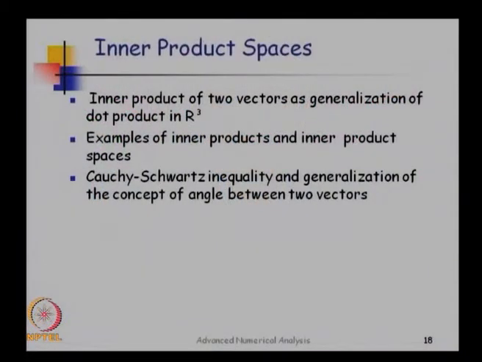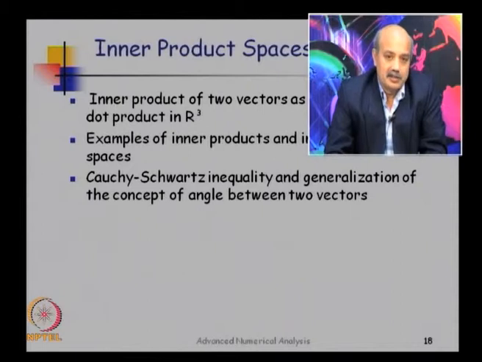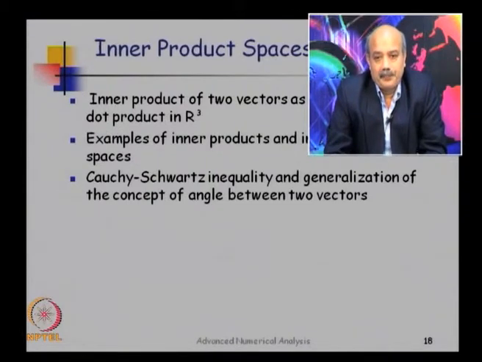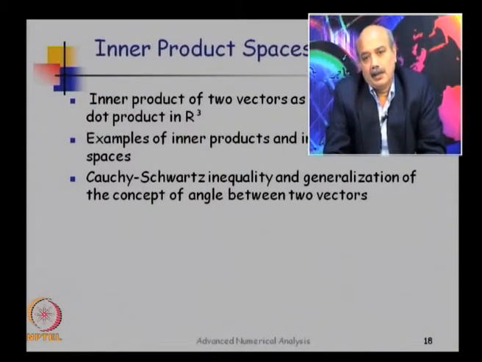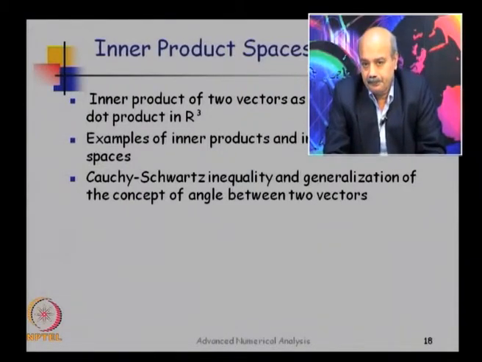Well, one of the fundamental equations that we use in 3 dimensions is that cos theta, the angle between any two vectors, is the dot product of two unit vectors in two directions. So if I have vectors A and B, I find the unit vector along A, I find the unit vector along B, and then I take a dot product, which gives me cos theta between A and B.